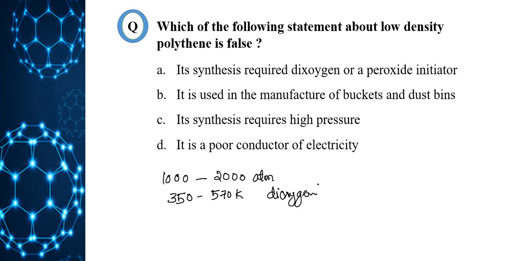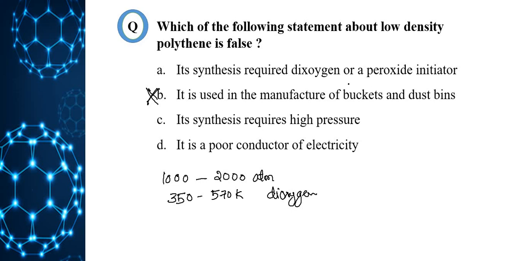So in our question, which of the following statements about low density polythene is false? The first option is correct: synthesis requires dioxygen or peroxide initiator. Option B, it is used in the manufacture of buckets and dustbins, is wrong. Here, high density polythene is used. Low density polythene is used in squeeze bottles, toys and flexible pipes.